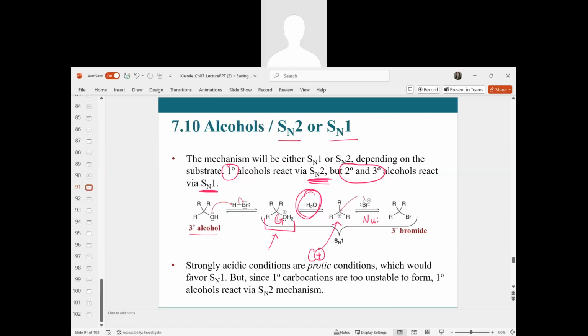We reviewed that different solvents can affect reactions, and we know that strongly acidic conditions are protic conditions, which would favor SN1. But since we know that primary carbocations are too unstable to form, primary alcohols would then react via the SN2 mechanism instead. They're unable to stay in the carbocation state as primary, so therefore they follow the SN2 mechanism.